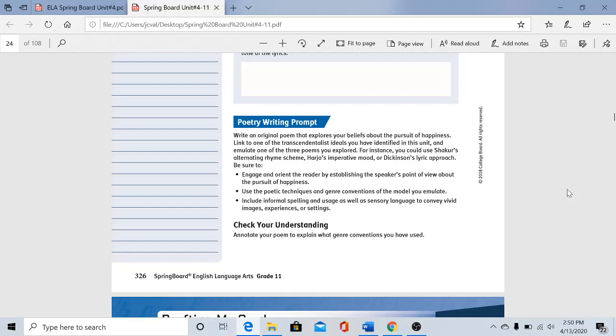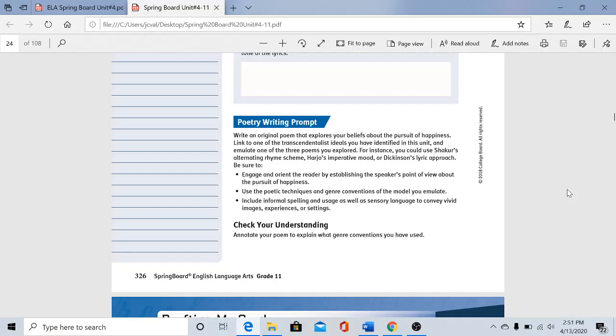So first thing you have to do is engage our reader, and we're going to do so by talking about what makes us happy. So I chose for my poem drinking my cup of coffee in the morning to get my day started, because that makes me happy. The second thing we're going to look at is use of poetic techniques and genre conventions